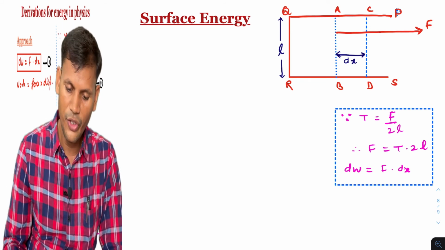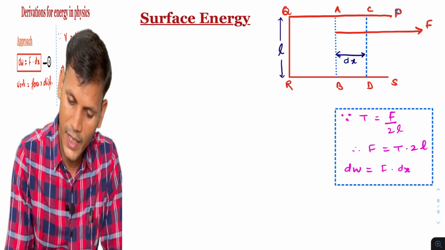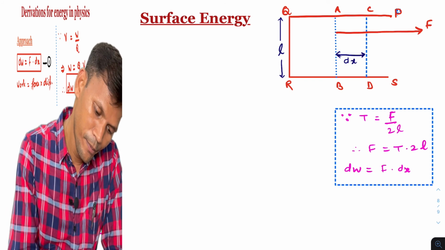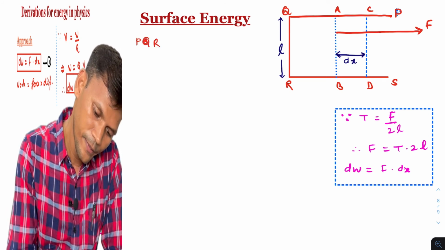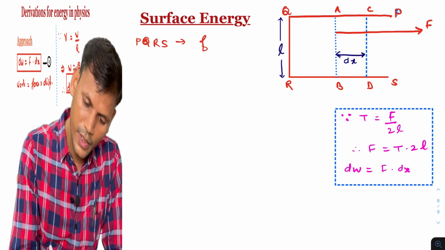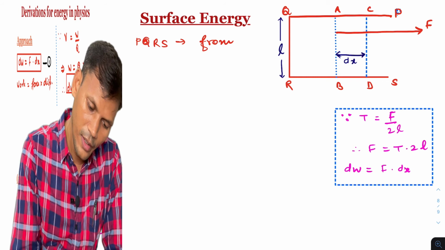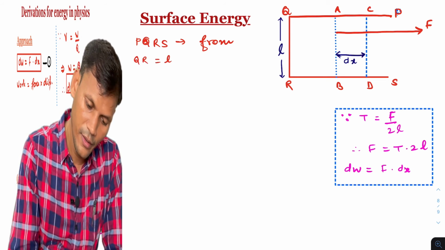So I have mentioned a few terms that I will write related to this. PQRS is the frame, whose side QR is equal to L, that is the length of one side.